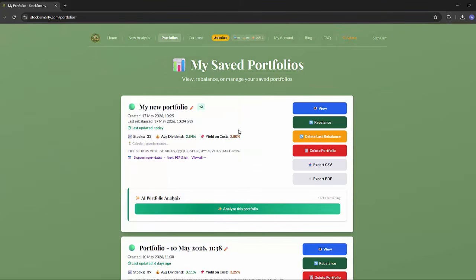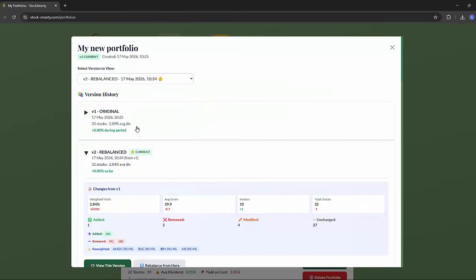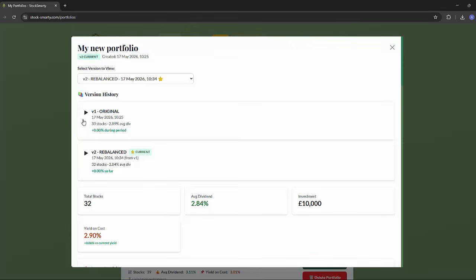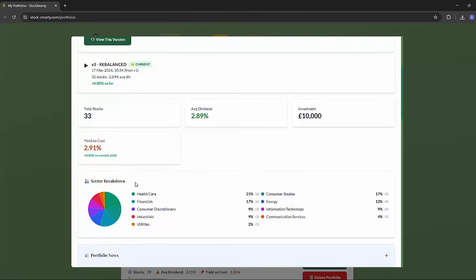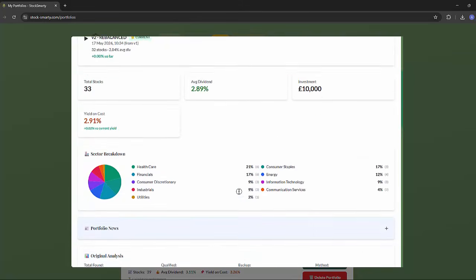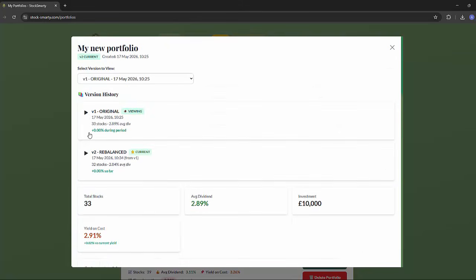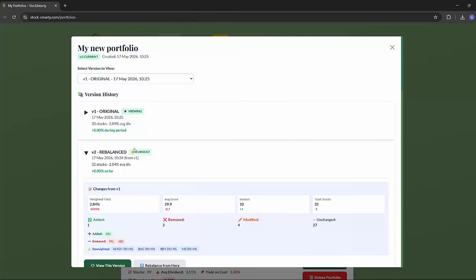So now this takes us back to our portfolio tab, and now we have V2. So again, on the face card, we've got the information around the current stocks. If I go back into view, I now have two versions against my portfolio, the V1. And again, if I want to view this version, I press view this version, it updates the table below, along with the stock data. And now I also have V2, which is being flagged as the current.